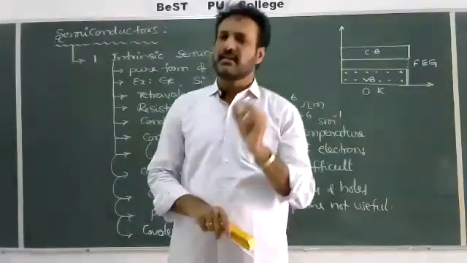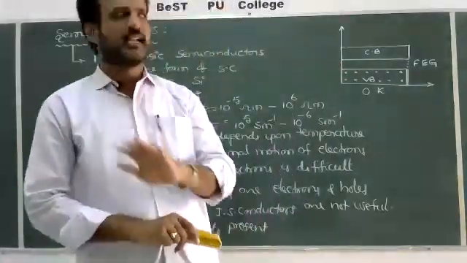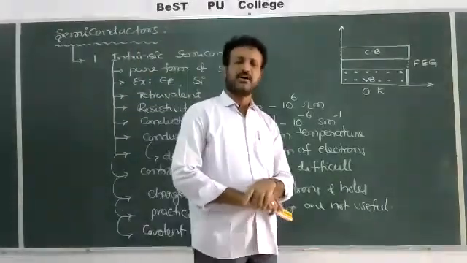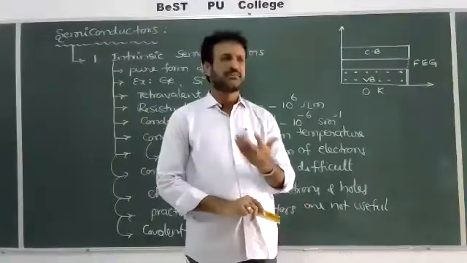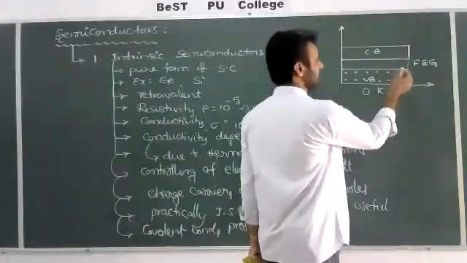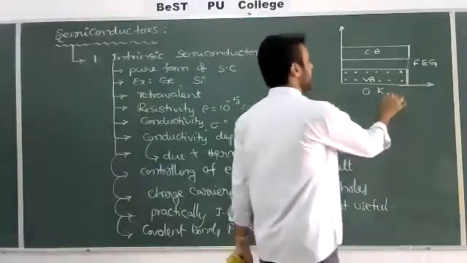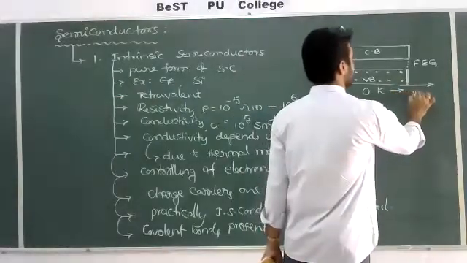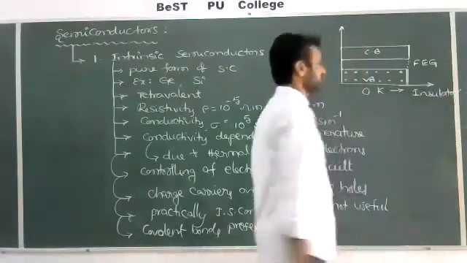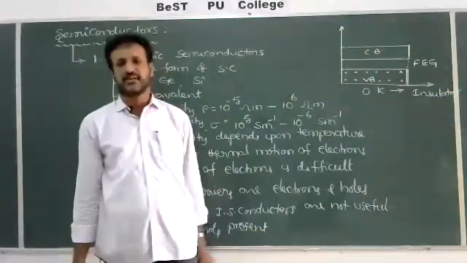Conduction band contains 0 electrons means what? No free electrons are available in the conduction band. No free electrons means how much current passes? No current flows in the circuit. So at 0 Kelvin, the conductivity is 0, and that's why the semiconductor acts like an insulator at 0 Kelvin.